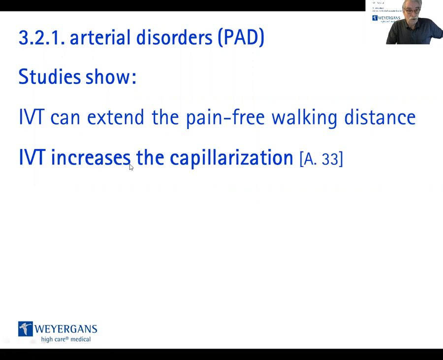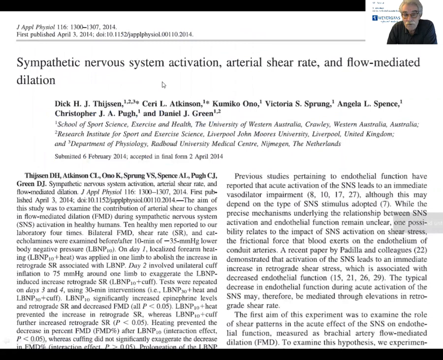The studies also show that the capillarization is increased. Okay, capillary vessels are blocked. The blood cannot flow anymore. What should be the outcome? The outcome of any training or also of IVT is we develop new blood vessels. We increase or provoke the capillary sprouting, collateral sprouting. That was a study you've seen already in sports, the Tyson study. It was a cooperation between university in England and in Australia.